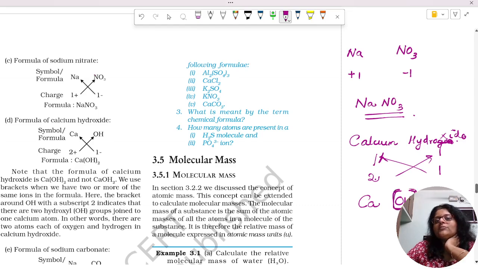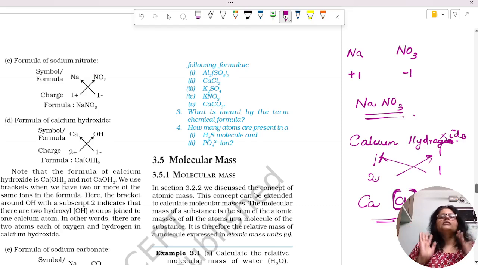The whole polyatomic ion gets this 2, so you need to write it inside brackets. So that was the chemical formula of calcium hydroxide. We use brackets when we have 2 or more of the same ions in the same formula.